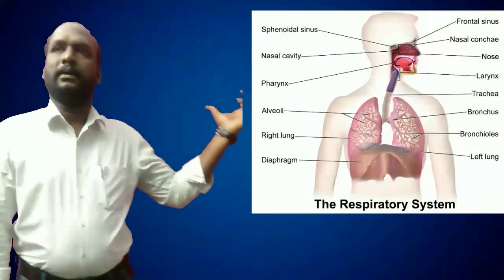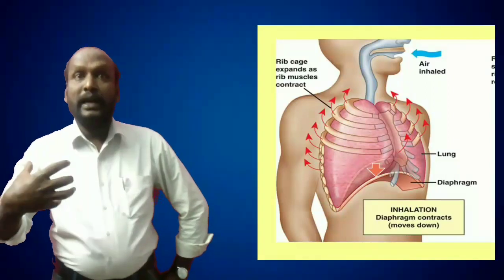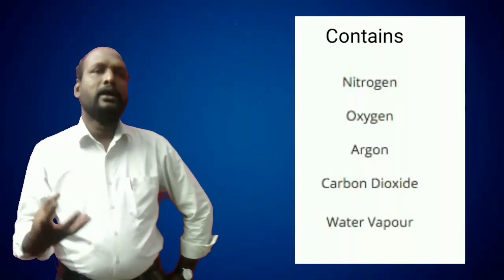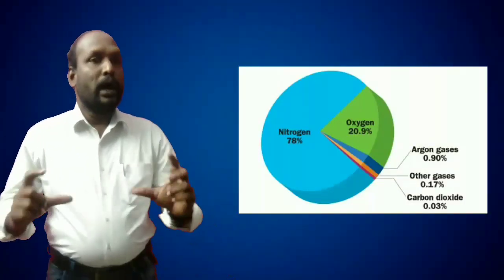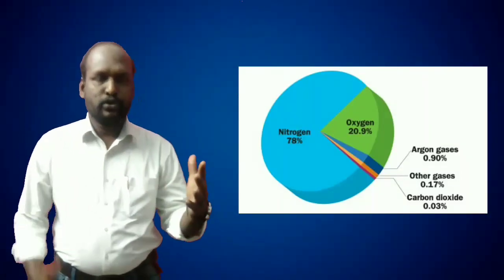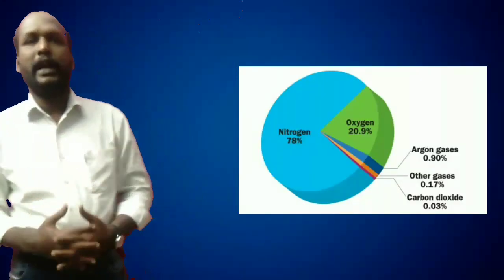Now let us explain the respiratory system. Respiration means, while we are taking in oxygen, the atmospheric air consists of oxygen, nitrogen, some inert gases, and many particles. People think that we are taking in air consisting only of oxygen. That is wrong. No, a mixture of many gases is involved in atmospheric air.